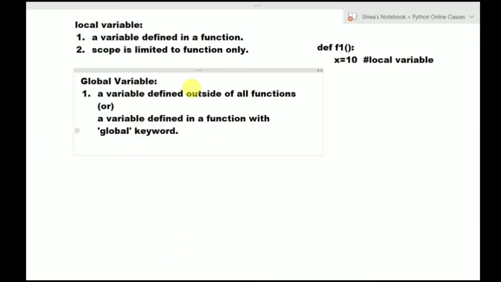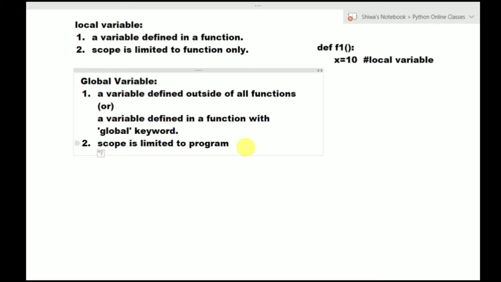Global variable scope is limited to the program. Local variable scope is limited to the function only. So within the function only we can use a local variable, we cannot use it outside of the function. Global variable means that can be accessed in the program, in any function we can access. Okay. So this is about local variable and global variable.